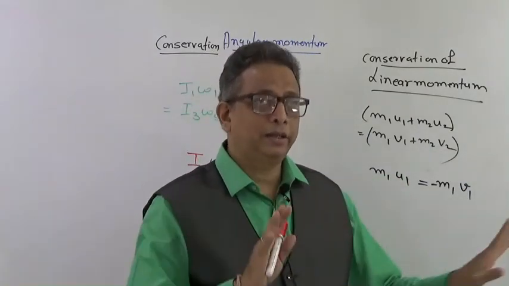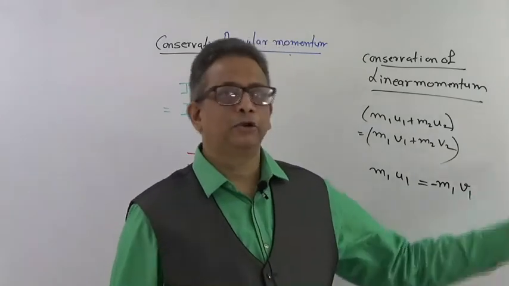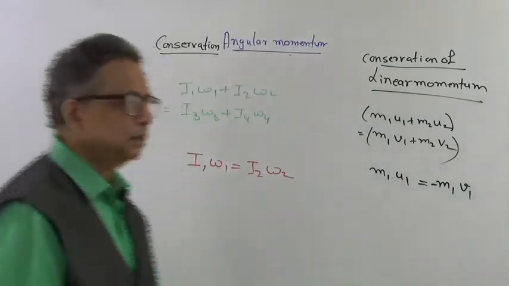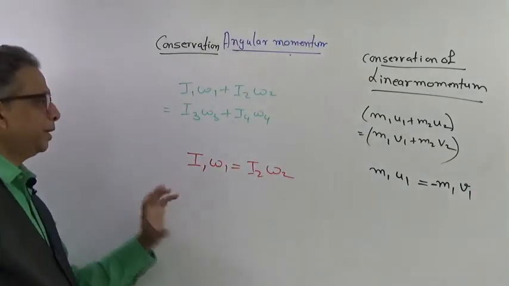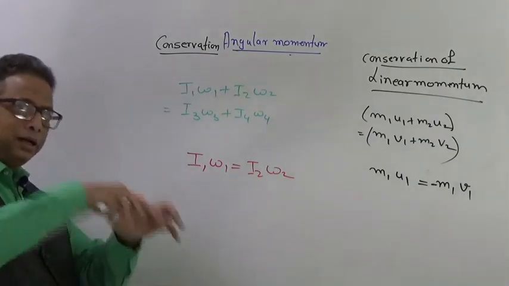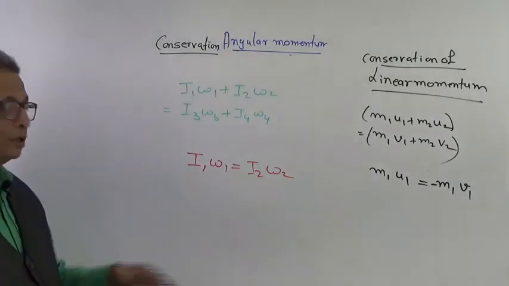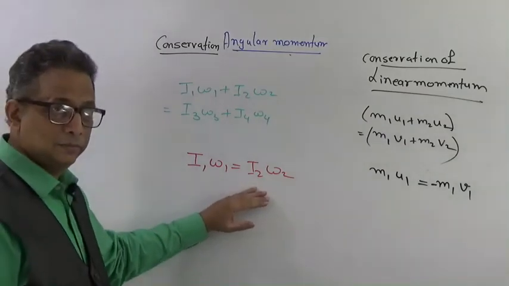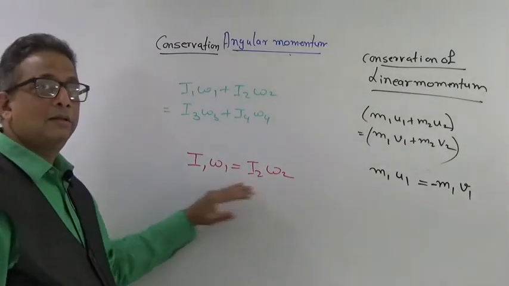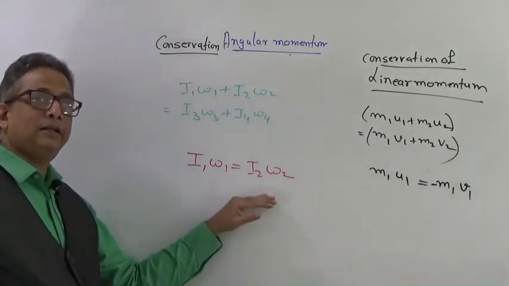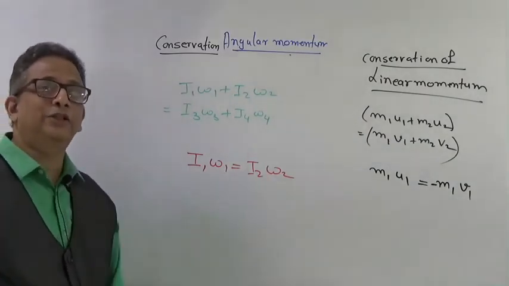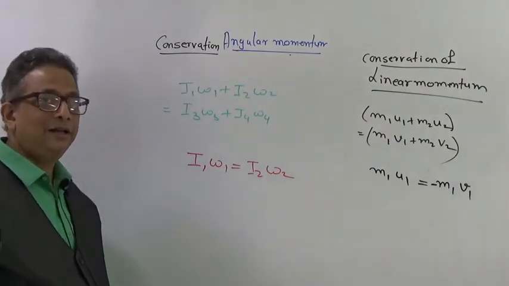The force was internal. Only then can conservation of momentum be applied. Similarly, in this particular case, when a wheel is rotating and internally some changes take place because of which the omega changes, then to maintain the angular momentum, I will also change automatically.